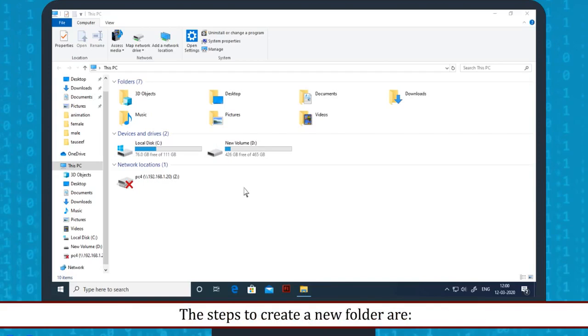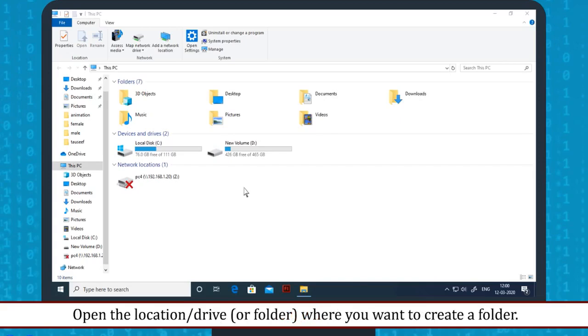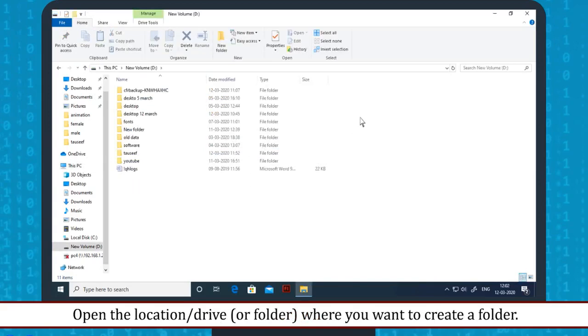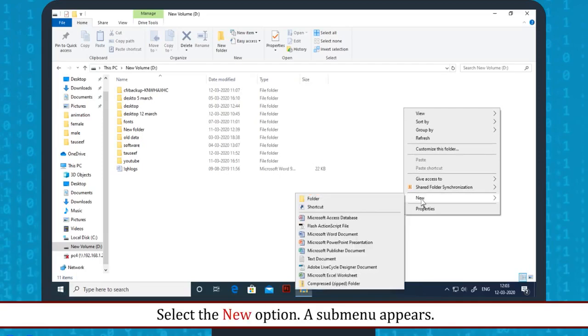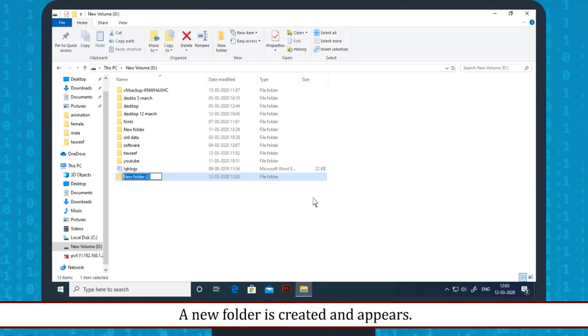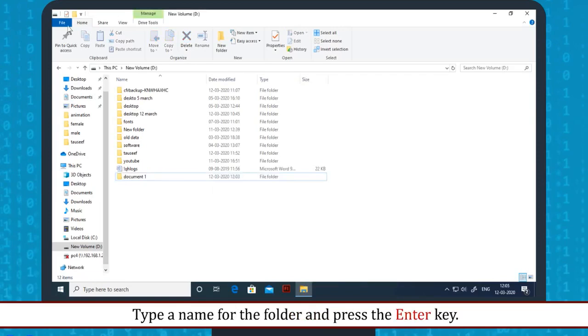The steps to create a new folder are: open the This PC window. Open the location or drive where you want to create a folder. Right-click on the blank area, the context menu appears. Select the New option. A sub-menu appears. Click on the Folder option. A new folder is created and appears. Type a name for the folder and press the Enter key.